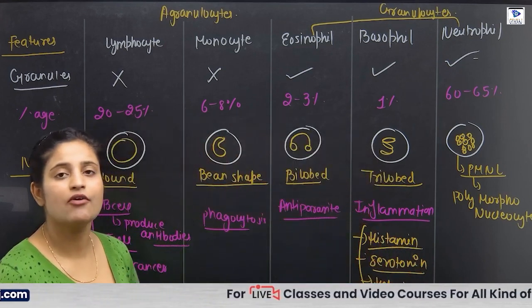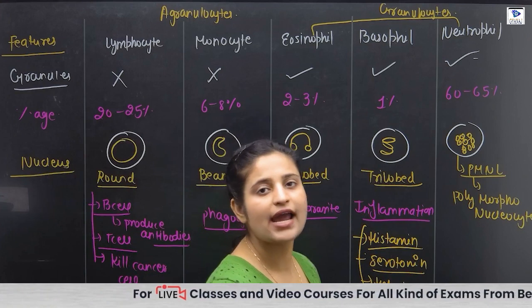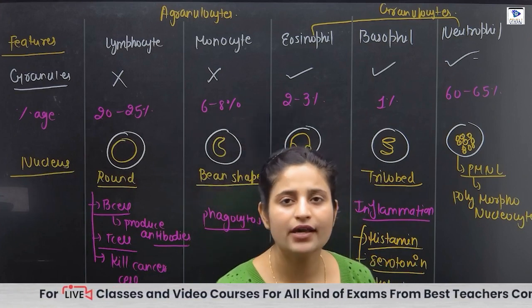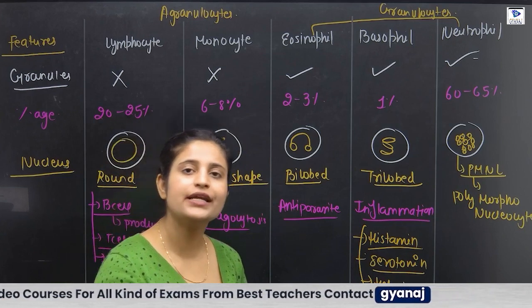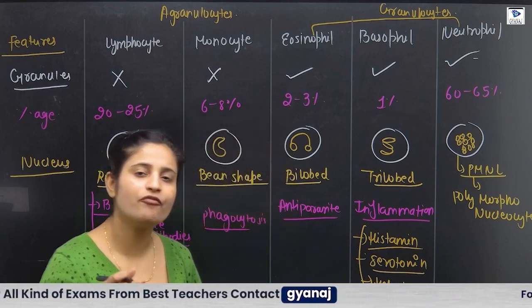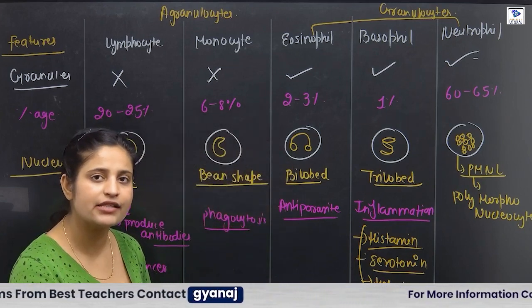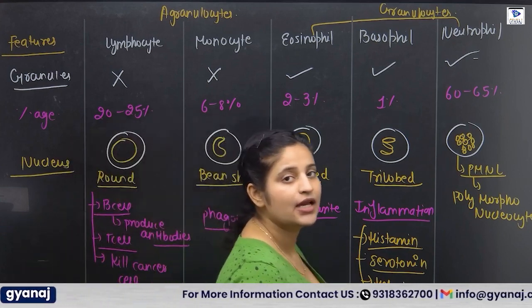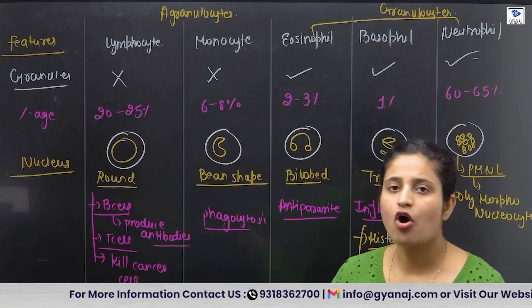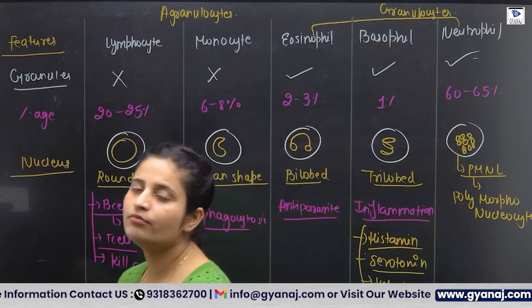Histamine acts as a vasodilator. It dilates the blood vessels. Next, come to serotonin. Serotonin constricts the blood vessels during the time of high blood pressure, when it increases, then the serotonin increases in your body. Next is heparin. Heparin acts as an anticoagulant, which prevents the blood from clotting.